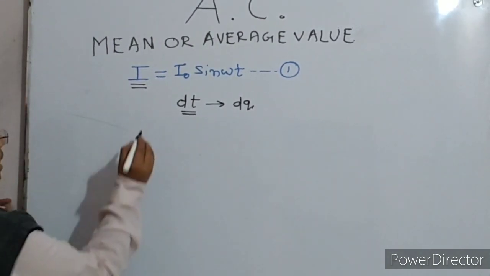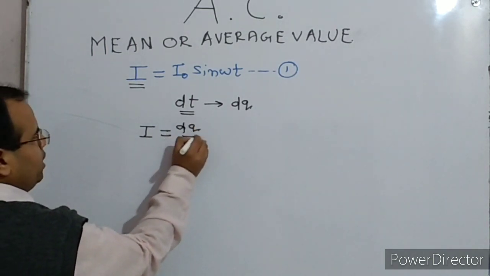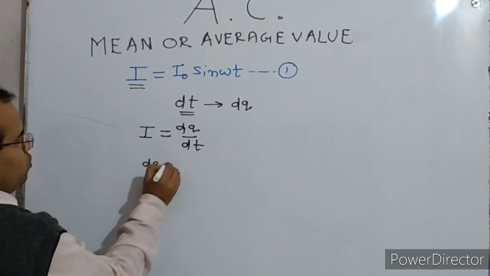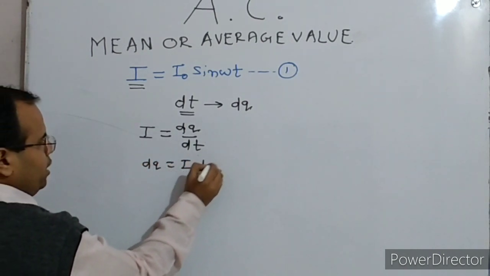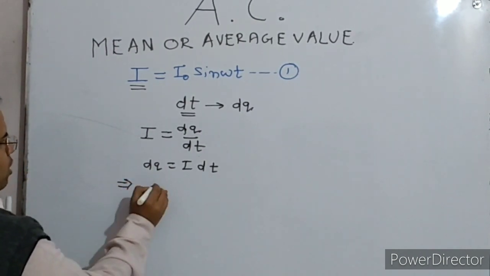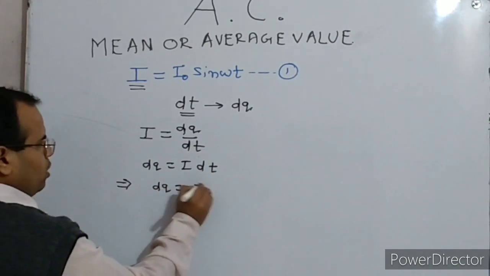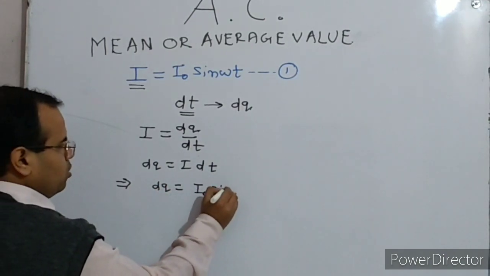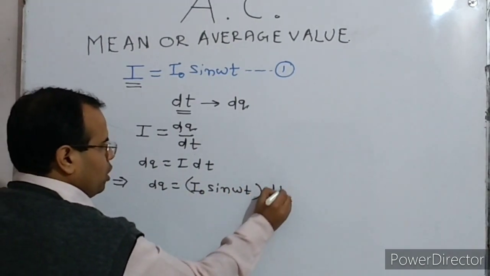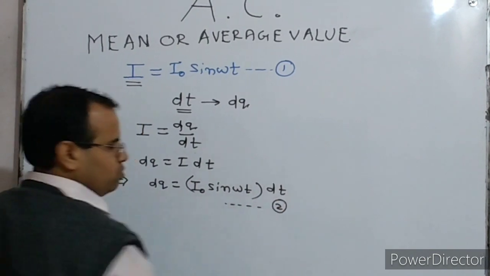So we can write I is equal to dq by dt. We can also write dq is equal to I dt, right? And then this implies dq is equal to I naught sine omega t dt. This is the small charge which is flowing, and let it be equation number 2.